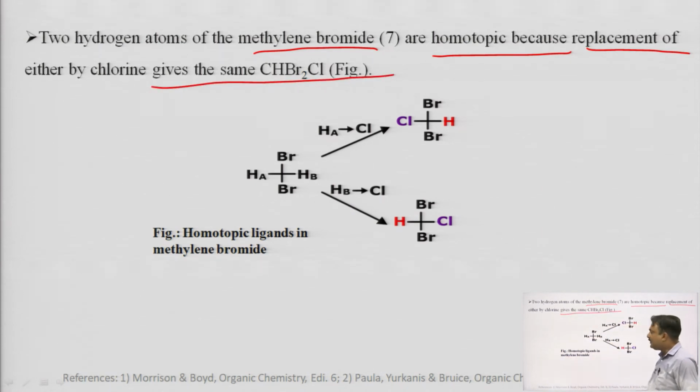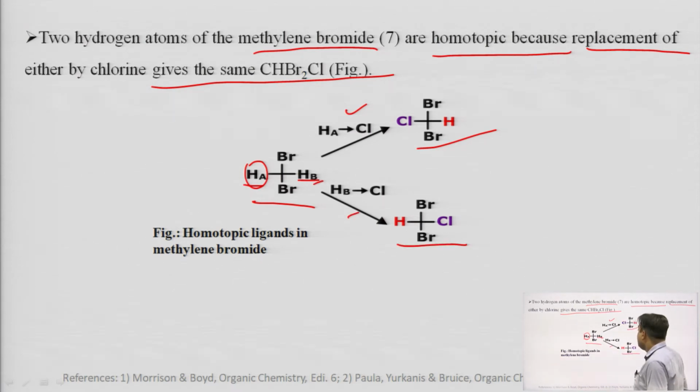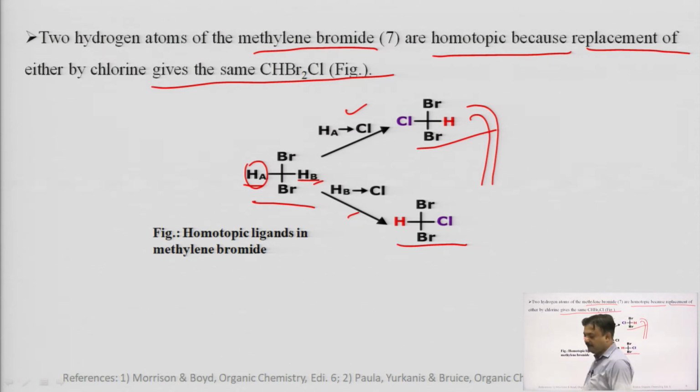Here we have methylene bromide with 2 types of hydrogen, HA and HB. If HA is replaced by chlorine we get this final molecule. If HB is replaced by chlorine we get this molecule, and both molecules are the same. So these hydrogens of methylene bromide are homotopic ligands.